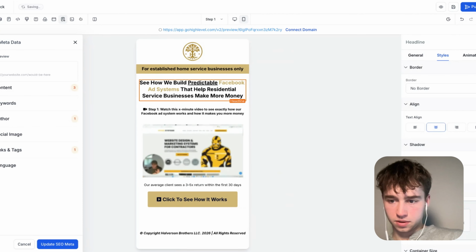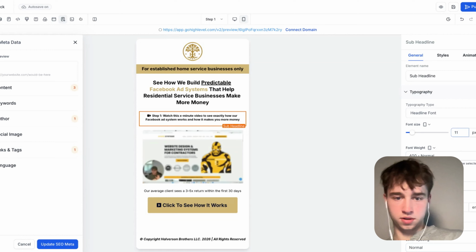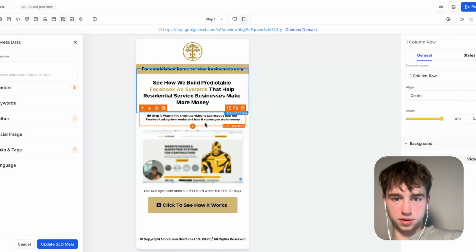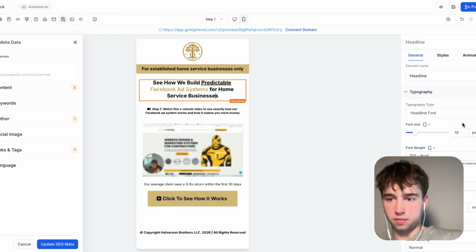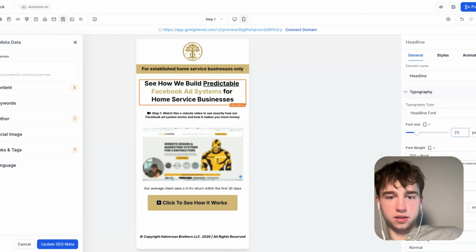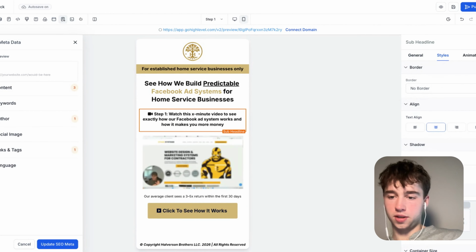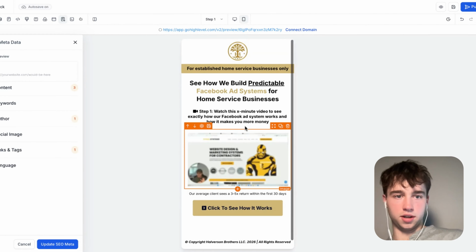Cool. I love it. Let's see if there's a way to pad this in a little bit. I'm just messing with some aesthetic stuff here. Just trying to make the padding a little nicer. Looks a little better. "See how we build predictable Facebook ad systems for home service businesses." We could maybe make this a little bigger. Trying to see if we can get the home service. There we go. Love it. "See exactly how this Facebook ad system works and how it makes you more money." That's the goal, right? I think that split's perfect. Yeah. Looks great. All right, that's where we're at.